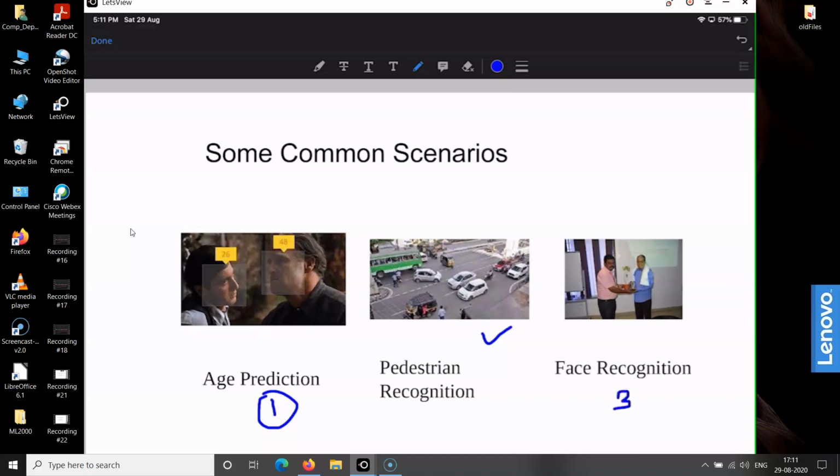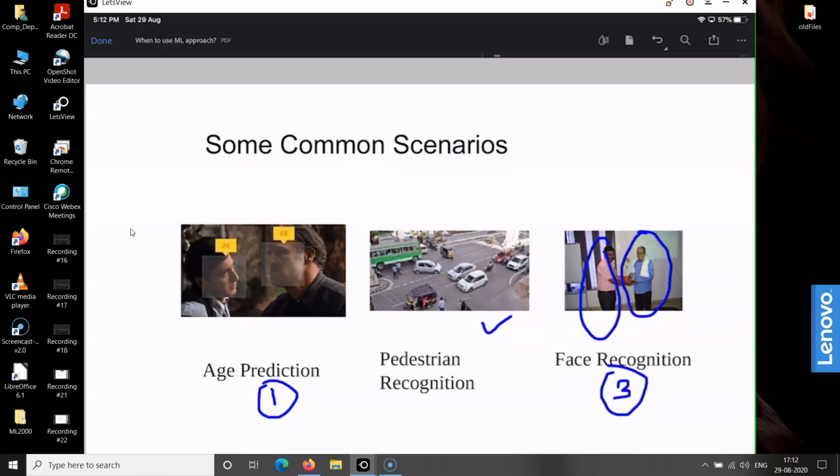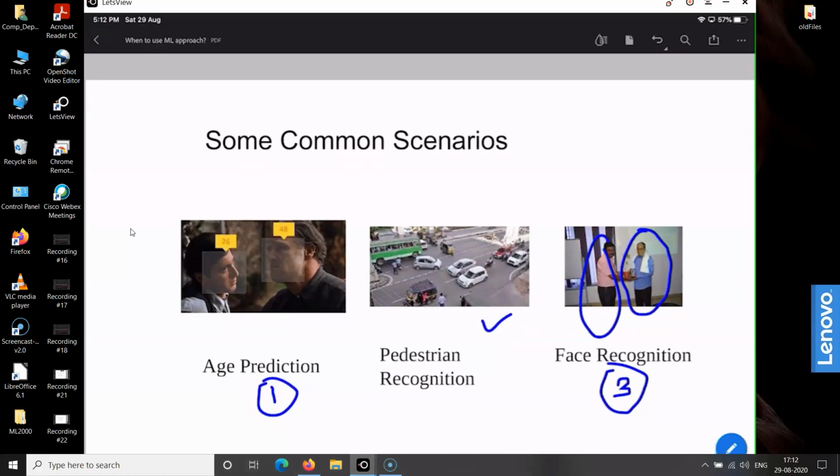Then the third example is face recognition. Here we have two different persons and you need to identify who is who. These kinds of applications are implemented in social networking apps like Facebook. They can automatically identify the name of the person present in a particular picture. So these are some of the situations where you can apply a machine learning algorithm.